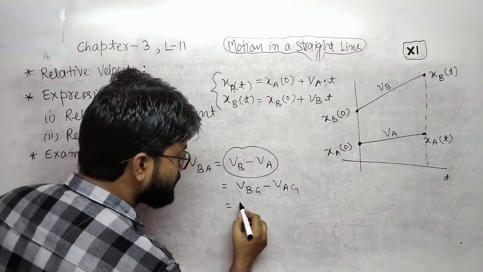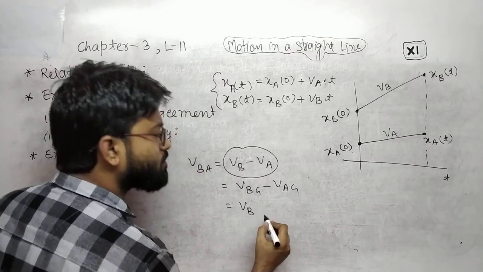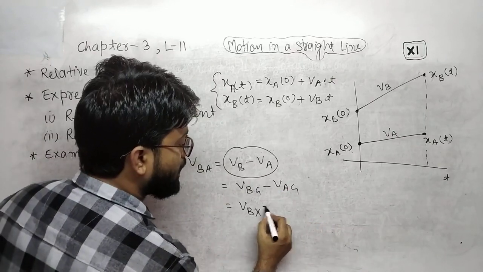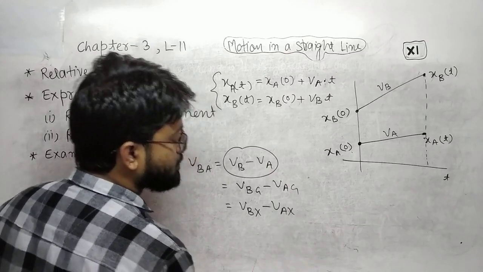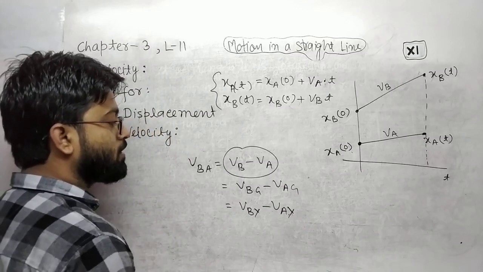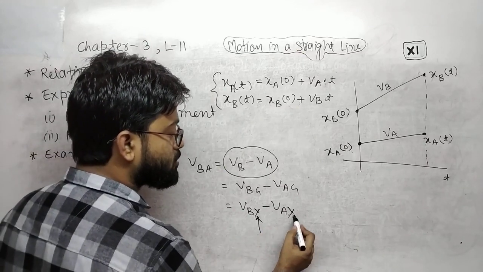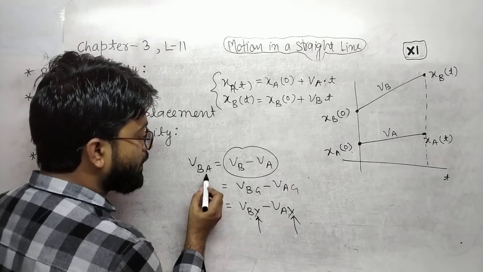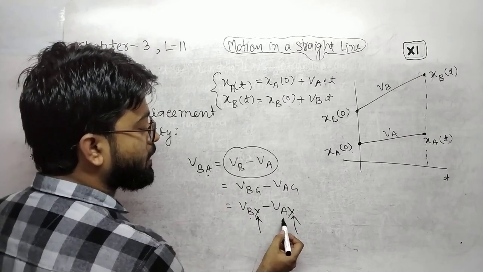Or in other terms, you can write velocity of B with respect to any other reference point, let us suppose x, and Vax. It may be y, it may be any other reference point, but these two should be the same. If the first is B, the second will be A.